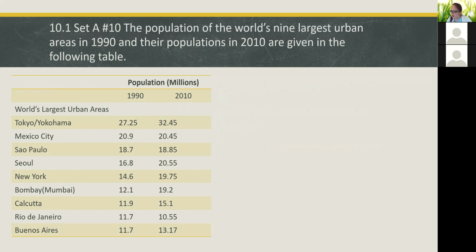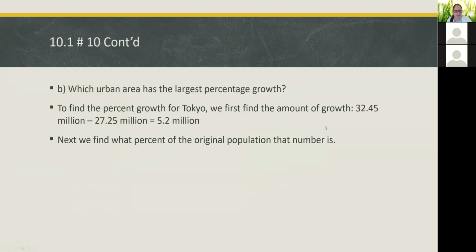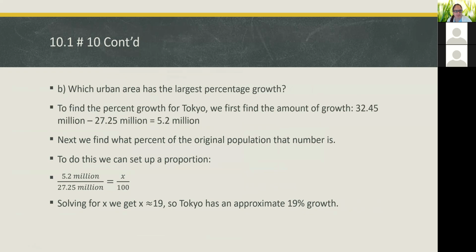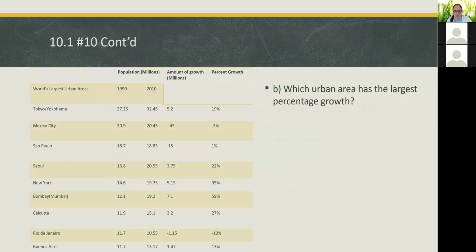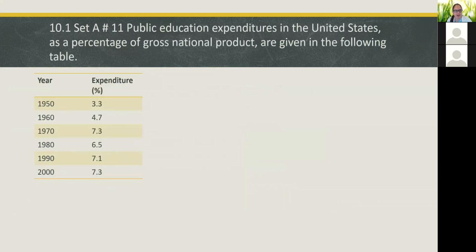Okay, did we look at this problem, do you remember, with the different populations? Okay, we already did that one, thank you. Okay, and so we figured out Bombay had the largest percent increase and Rio de Janeiro had the smallest.